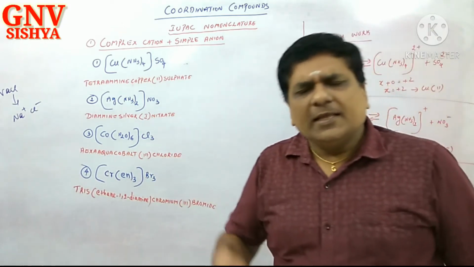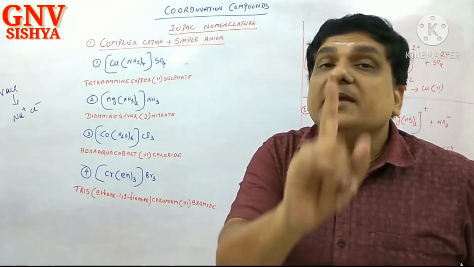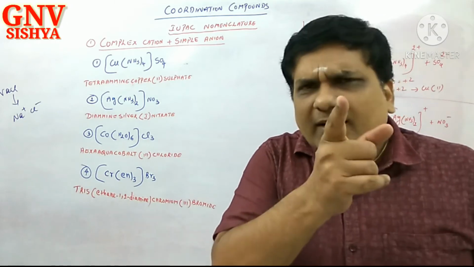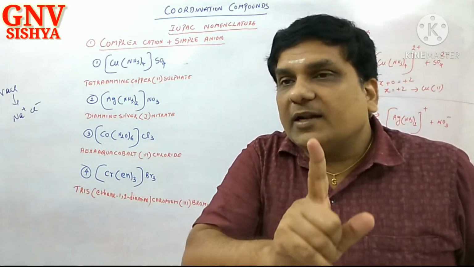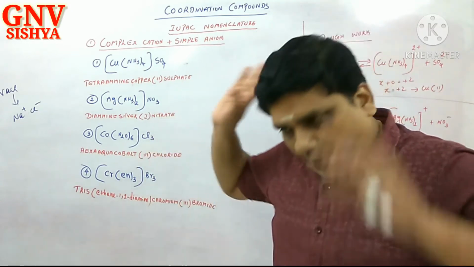Chloride. Several times I have been stressing it again and again. In spite of that, many students will write here trichloride. No. What did I say? The number of counter ions should not be specified. Only the name of the counter ion. What is the counter ion? Chloride. You write only chloride.